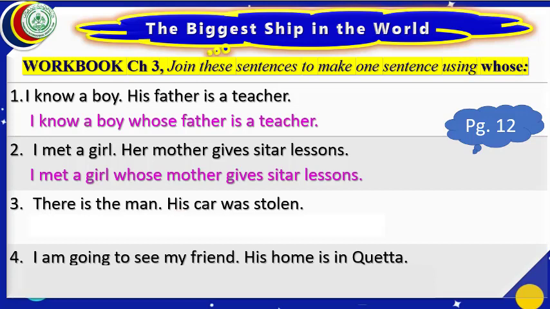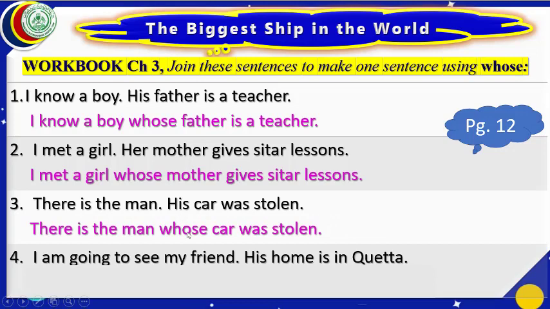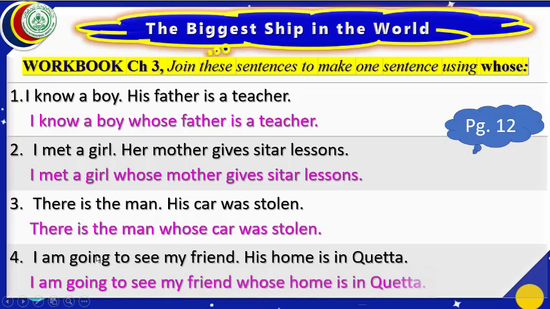What will be the answer? There is the man whose car was stolen. Let us look at part number 4. What will be the answer? I am going to see my friend whose home is in Quetta.